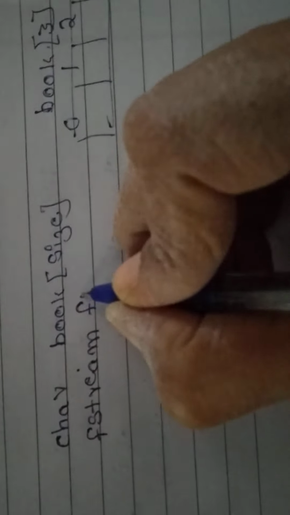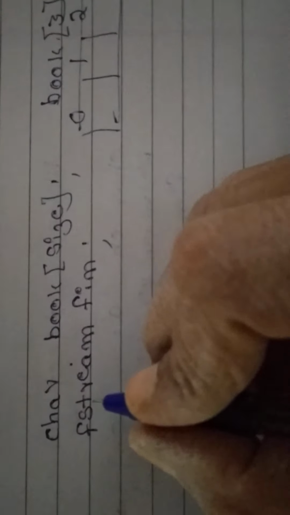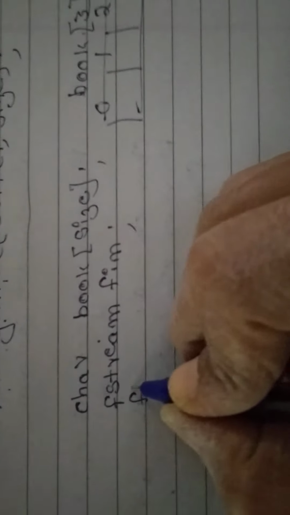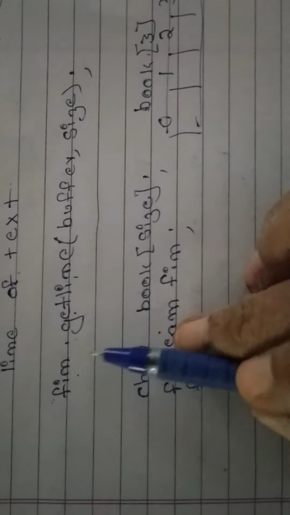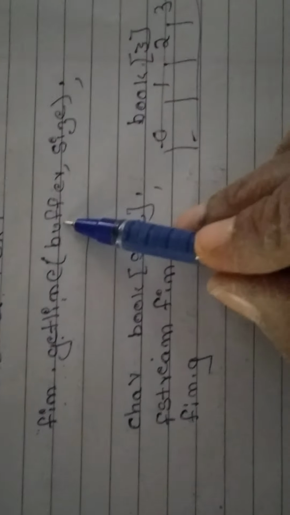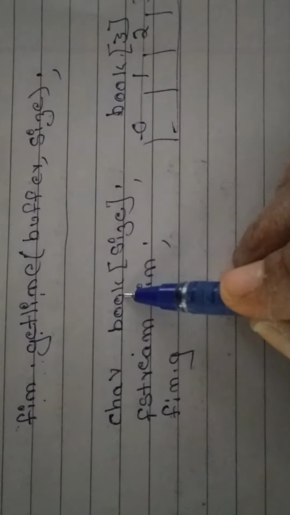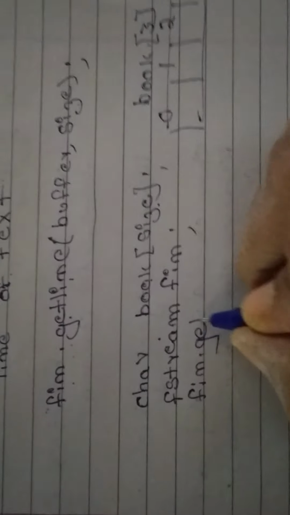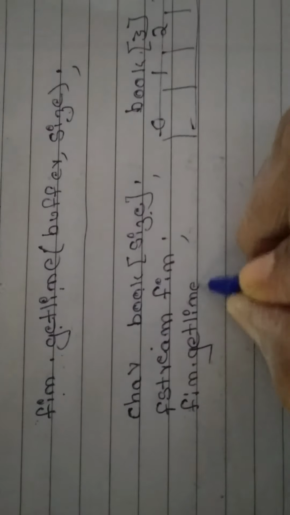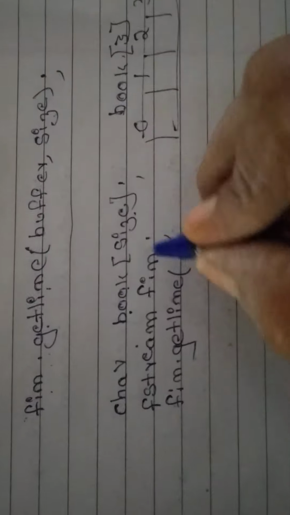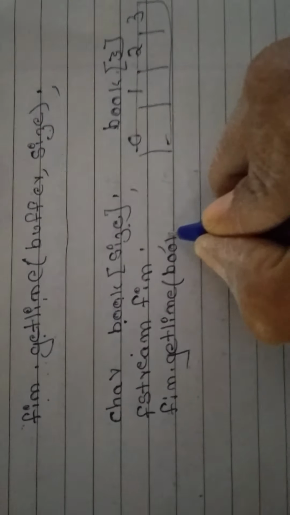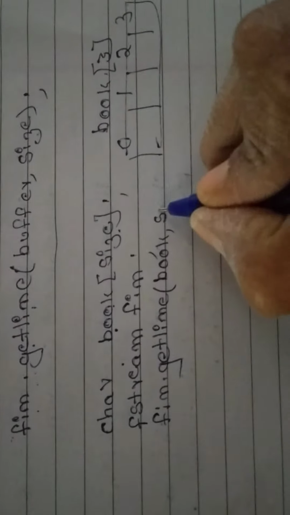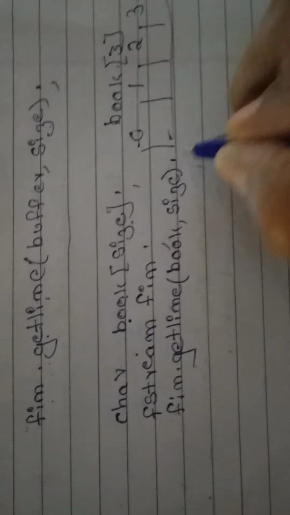So a file stream may be an input stream or an output stream. fin, okay. fin means file input. Input means what? It is used to read. File input means it is used to read. fin dot, you can see in the syntax also, getline(buffer name, size). Here the buffer name is book. Size, how much size is there, that size we will mention. So getline, the buffer name is book, okay. Next the size is there. The same size will come here, students, okay.